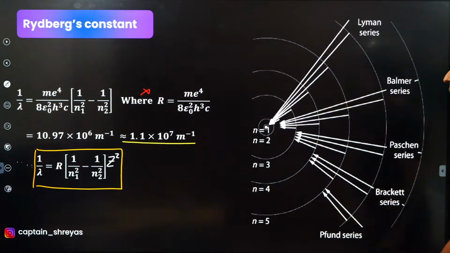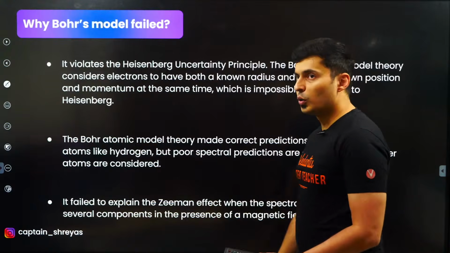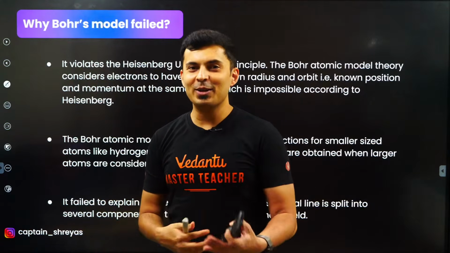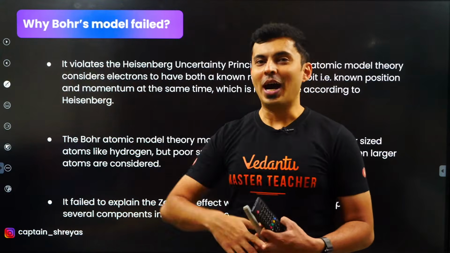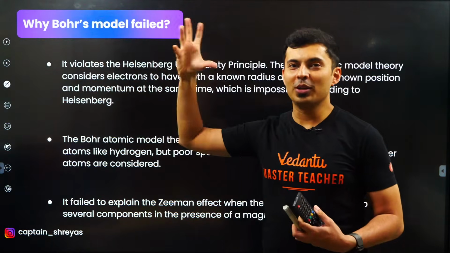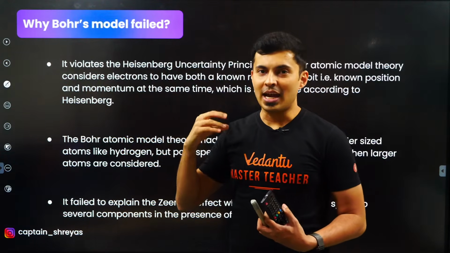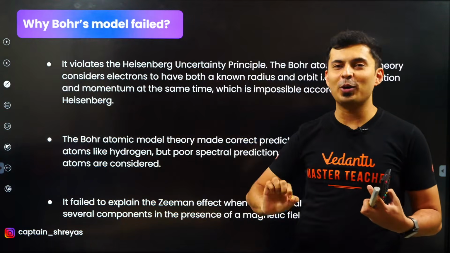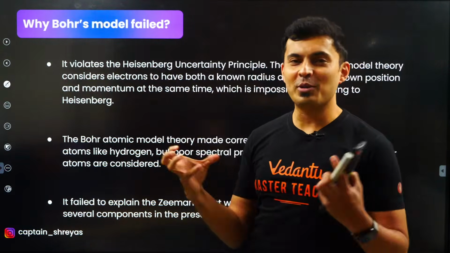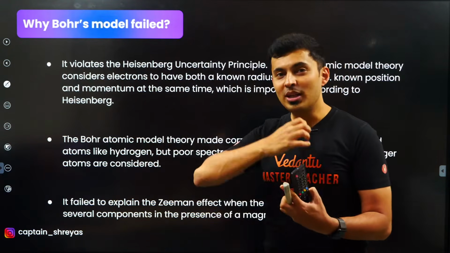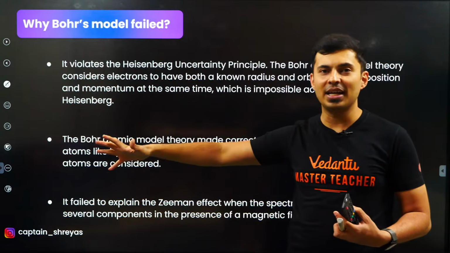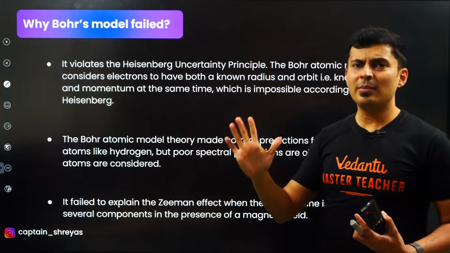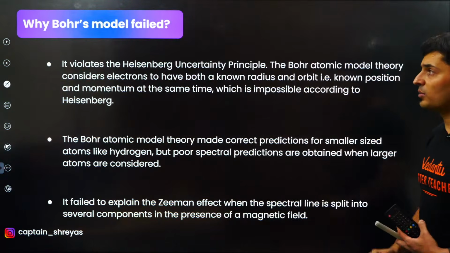That's all. Let's move now to the last part of Bohr. Even Bohr failed, guys. Even Bohr was not able to explain certain things. So after that came orbital theory, and then quantum theory, where you had orbitals. There were no fixed orbits. They were in weird shapes. There were probabilities and all of that. So that is the newest theory, but we do not have that. You have studied briefly about orbitals in chemistry. That's about it. But you should know why Bohr's model failed.